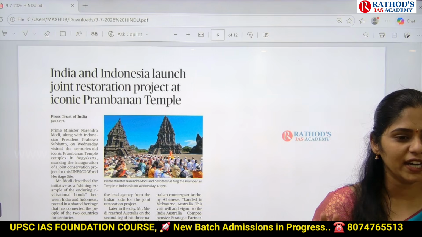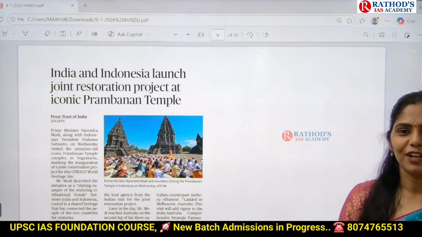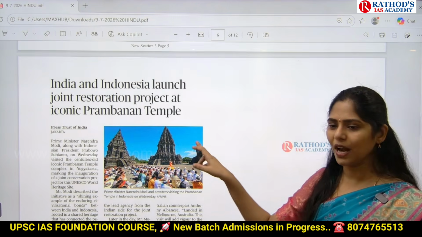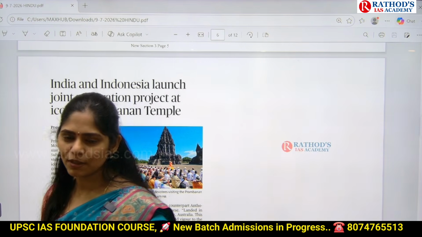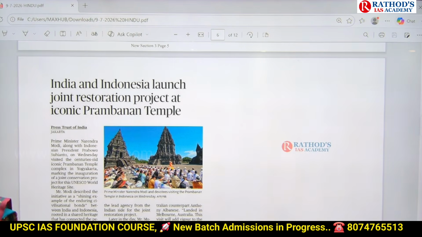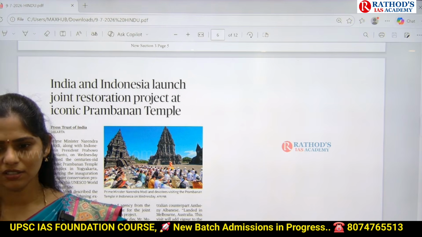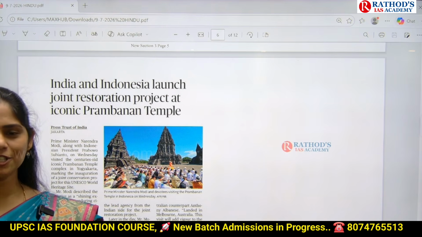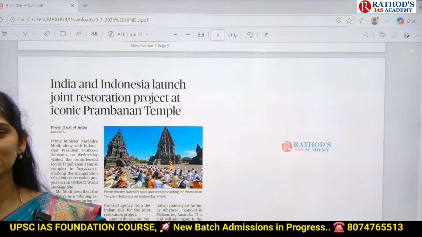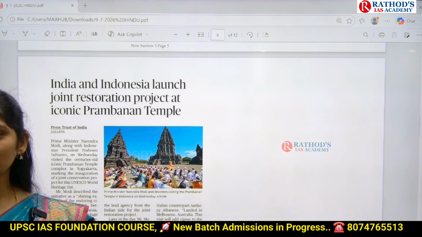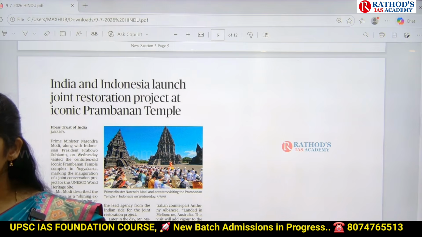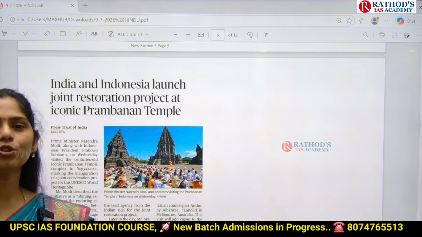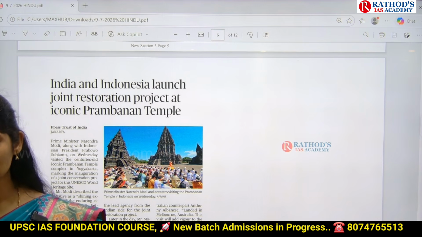And whenever you are getting these temples in news, try to open Google, try to browse and click on images and see images. Because pictographic memory will stay long. Yes? You can get that kind of images in your examination hall if you get such kind of questions. I will always suggest you to maintain good pictographic memory. And that memory will also help you to draw diagrams in your answers also.